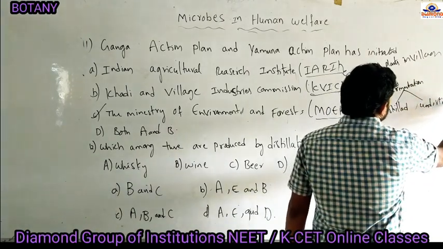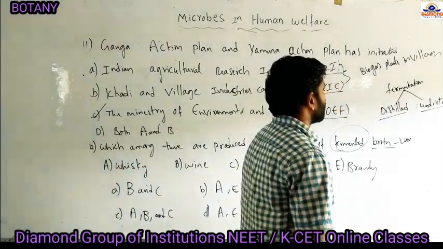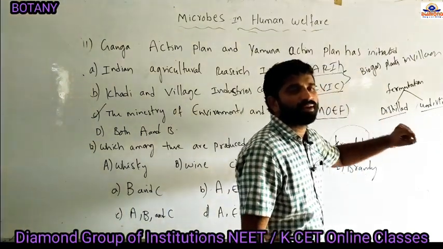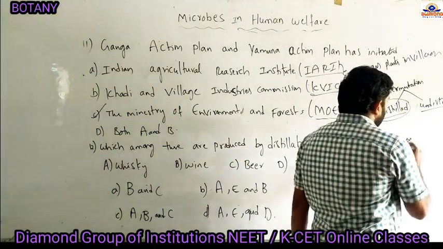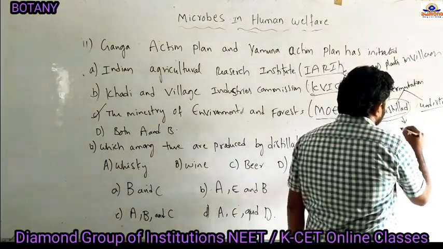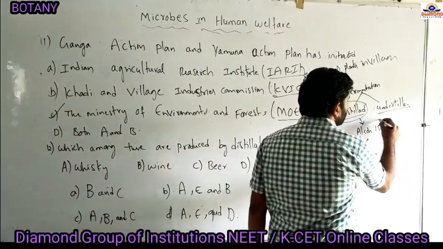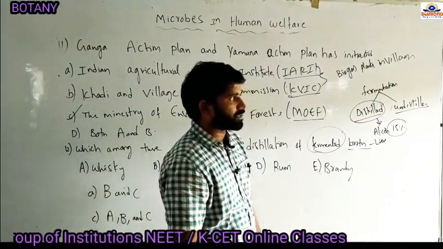So what are the differences between distilled and undistilled alcohols? Both are developed by microorganisms such as Saccharomyces cerevisiae yeast. In distilled alcohol, the alcohol concentration is more than 15%.